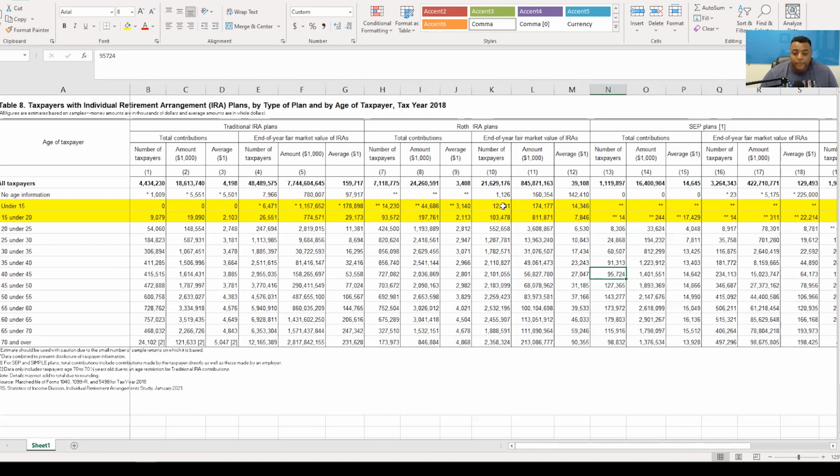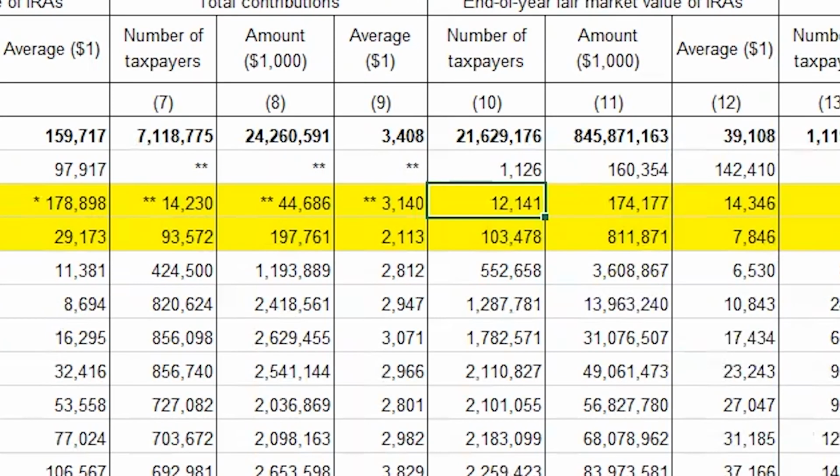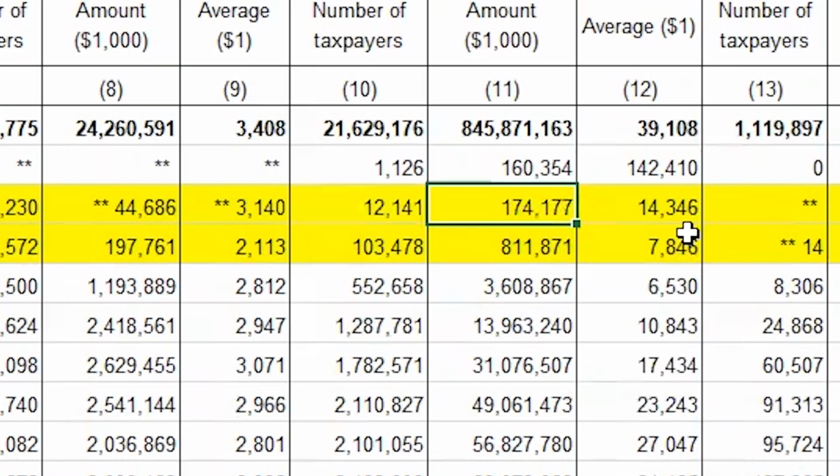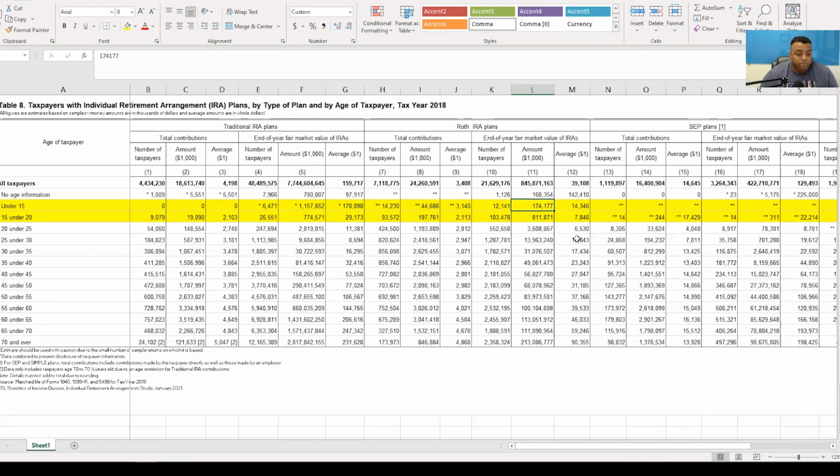Well, apparently some people are getting that hint. Look at this: under 15, there are 12,000 taxpayers for a total of $174 million sitting in a Roth IRA. What do you think about that? Pretty cool, huh? Interesting.